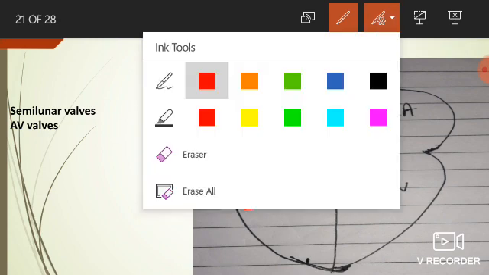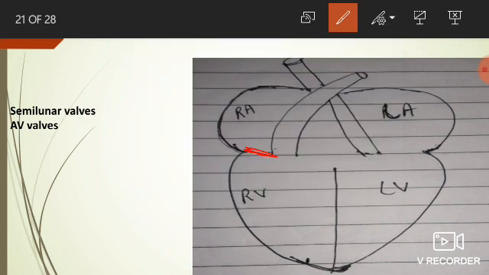This is the position of the AV valves. The AV valves consist of the bicuspid valve and tricuspid valve. Collectively, they are named AV valves. Similarly, semilunar valves are present at the end of the pulmonary aorta, from where it leaves the ventricle region, and similarly present at the junction of the aorta, where it leaves the ventricle region.